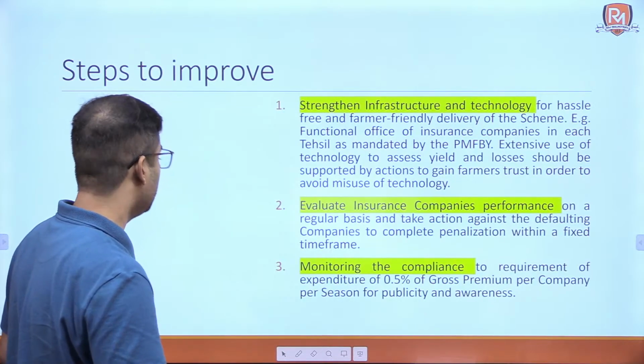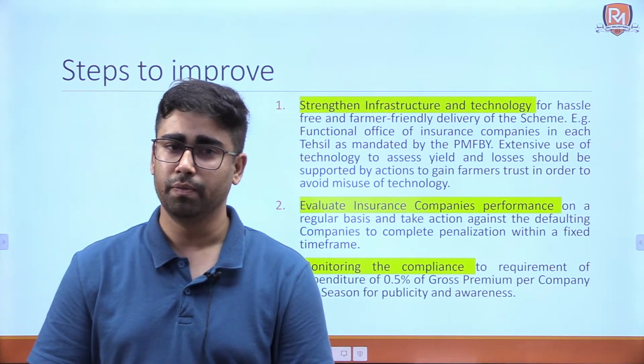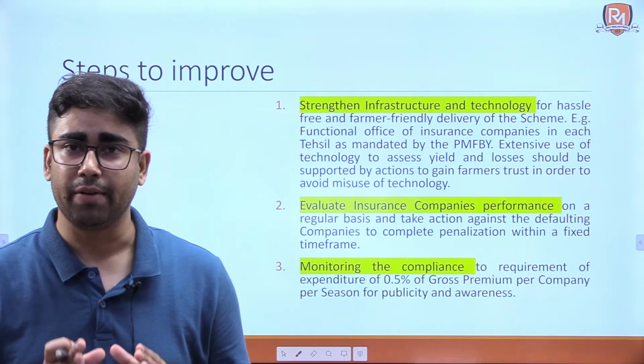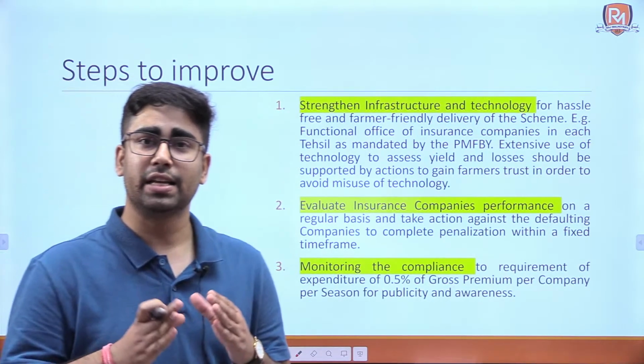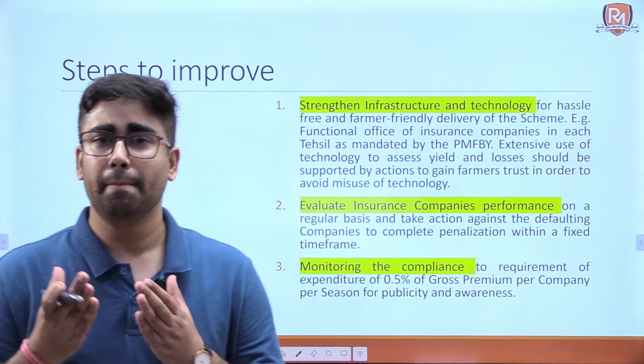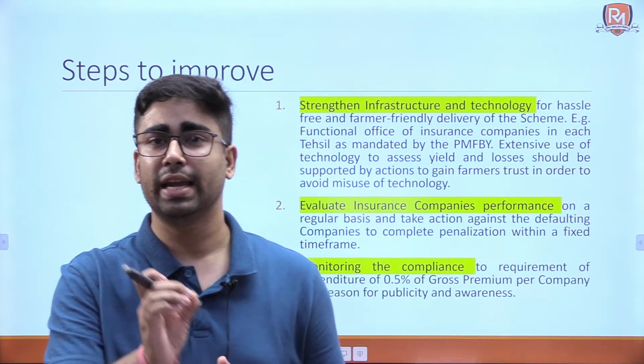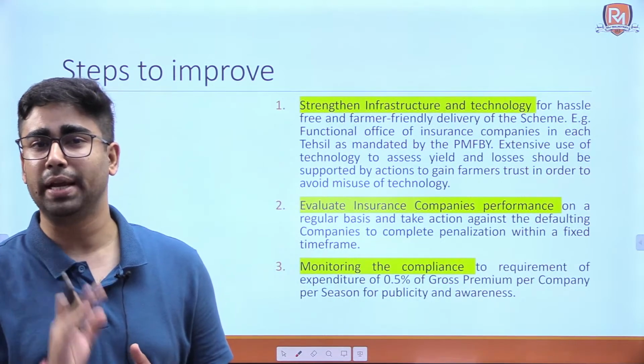Okay, now there are some steps that can be taken to improve. The first is to strengthen infrastructure and technology, that is make use of technology, make use of artificial intelligence, make use of drone technology to assess the crop losses in a more efficient and speedy manner.